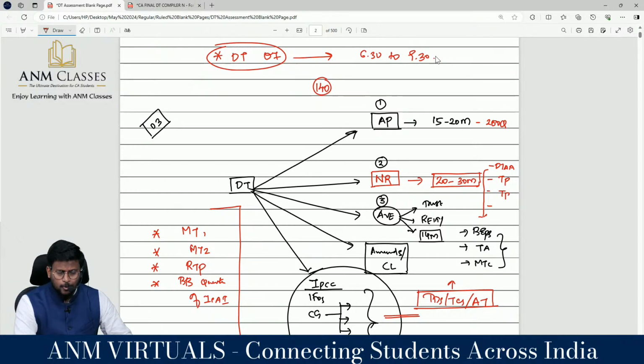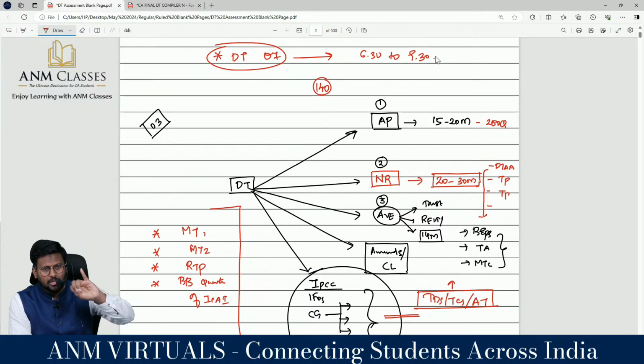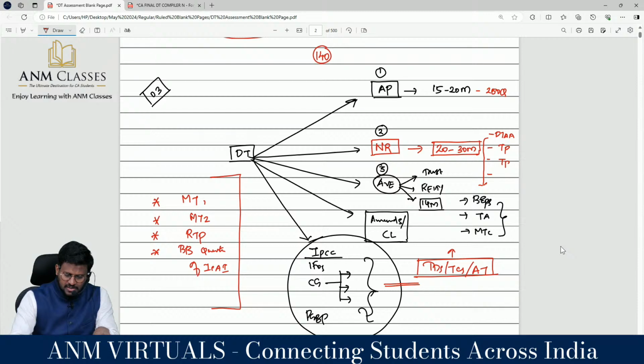So 6:30 to 9:30, we are conducting the examination on this 7th. Today is 3rd. So 3, 4, 5, 6. 4 days are there. Prepare in those 4 days. These are the topics you have to prepare: assessment procedure, non-resident and all those topics.